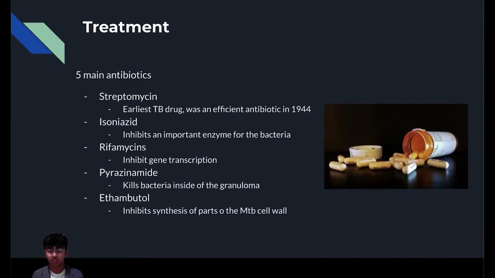Isoniazid is a drug that inhibits an important enzyme for the bacteria called the catalase peroxidase enzyme. Rifampicin inhibits gene transcription by binding to the bacterial RNA polymerase. Pyrazinamide kills bacteria inside the granuloma, and ethambutol inhibits synthesis of important parts of the MTB cell wall.